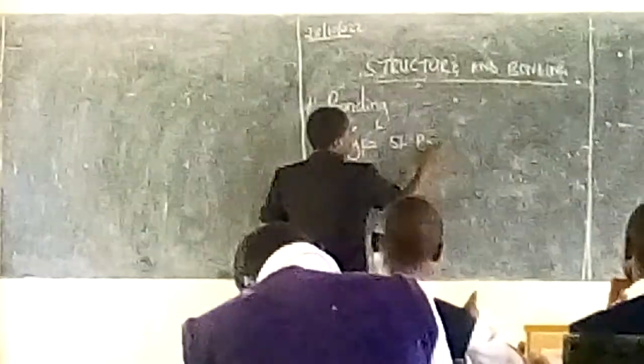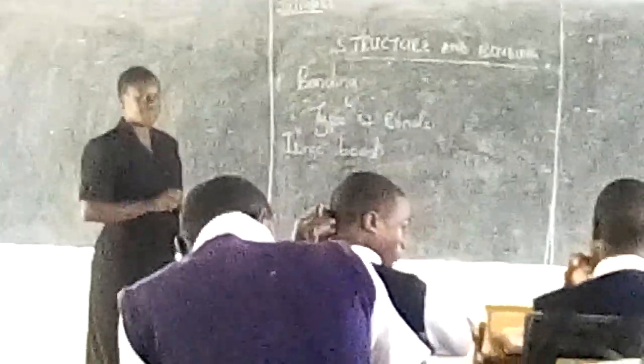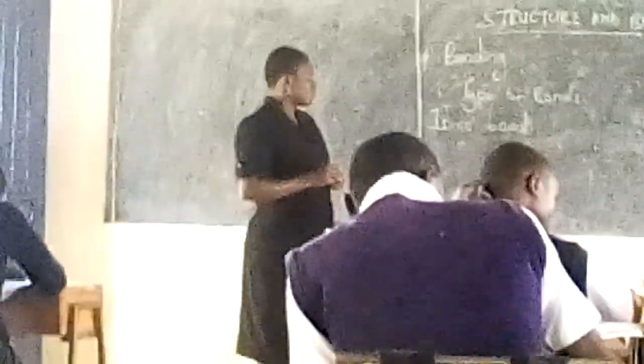Types of bonds. We are going to have a bond called ionic bond. Ionic bond will be forming a structure called giant ionic structure.